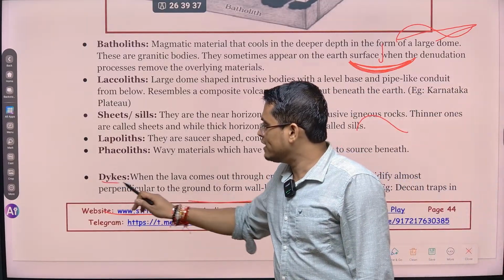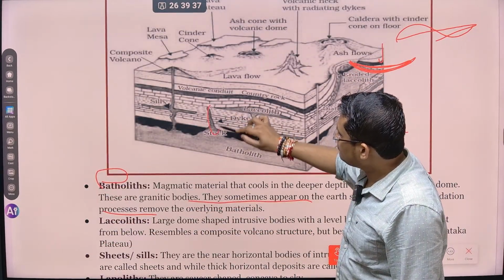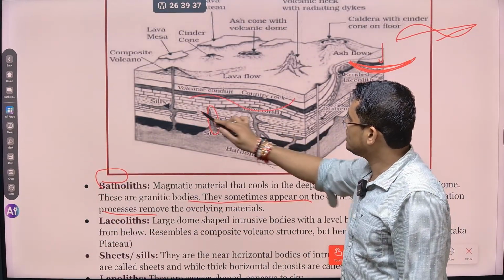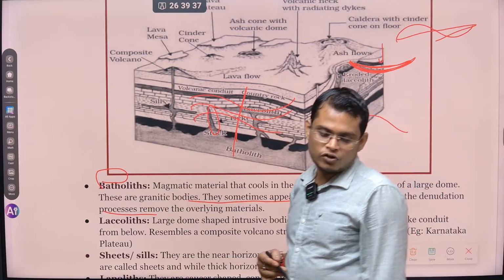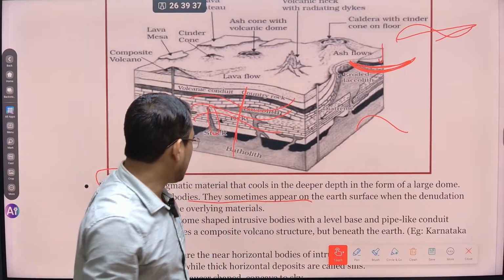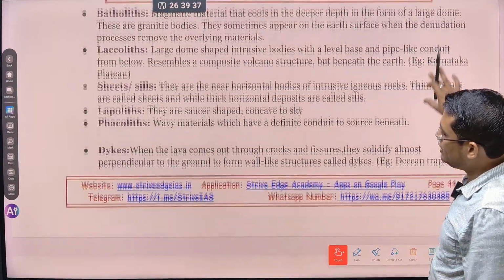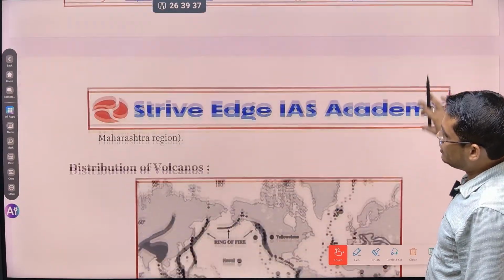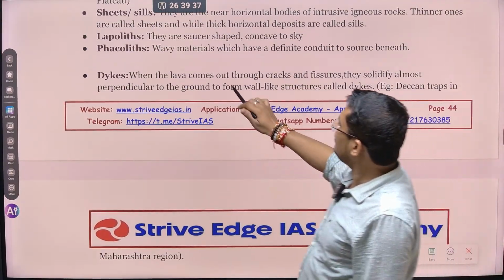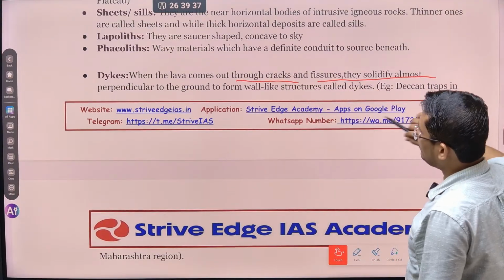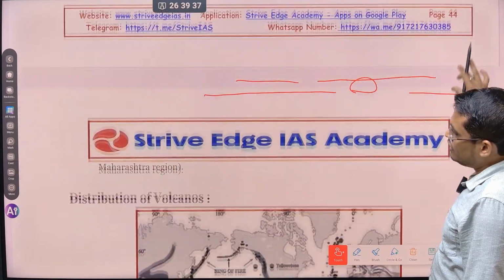So next one is about the dikes. Dikes क्या होता है? If this is the structure, this is what is called dikes. This is vertically rising. देखो normal rock structure is like that. If any rock is formed vertically or 90 degree to this rock structure, in that case we can call this a dikes. जैसे डैम में dikes होती है. So this is basically a vertical structure to stop the flowing of water, which is called dikes. When lava comes out through the cracks and fissures, it solidifies almost perpendicular to the ground, forming wall-like structure called dikes. For example, Deccan Traps in Maharashtra regions.